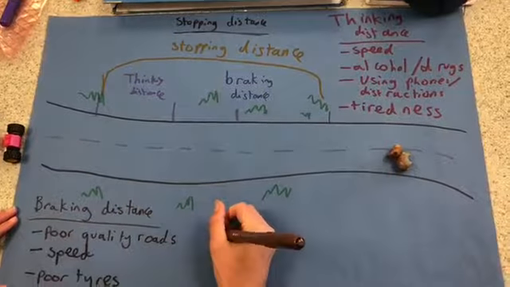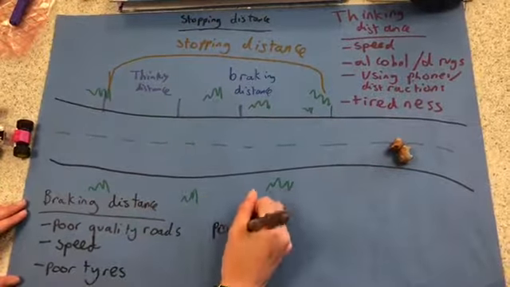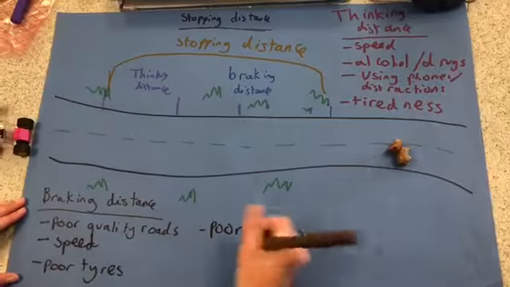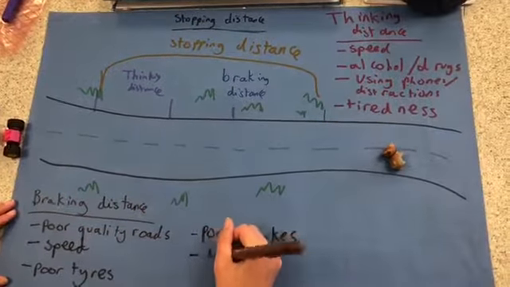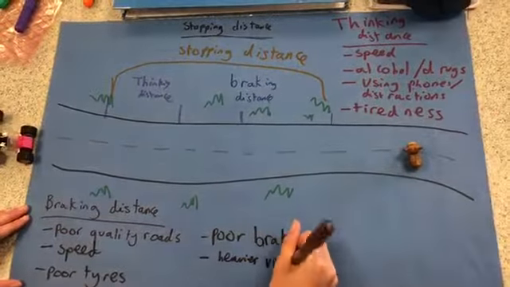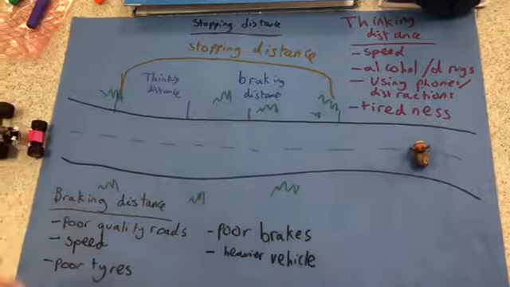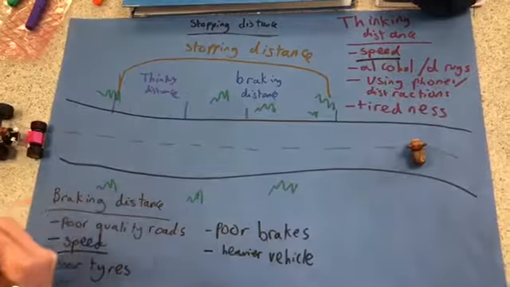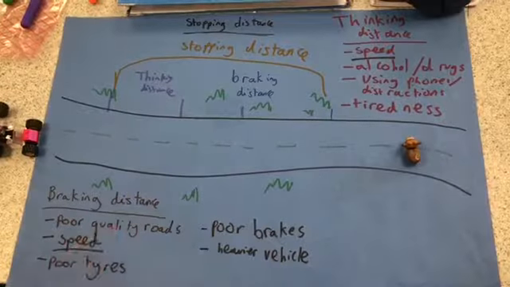Poor tyres, because there's less grip, so you have less friction to be able to stop the vehicle. Poor brakes, because if the brakes aren't working, then braking will be harder and it just won't work as well. And a heavier vehicle, because if you have a heavier vehicle, then you need more force to stop it. So that will make the distance longer.